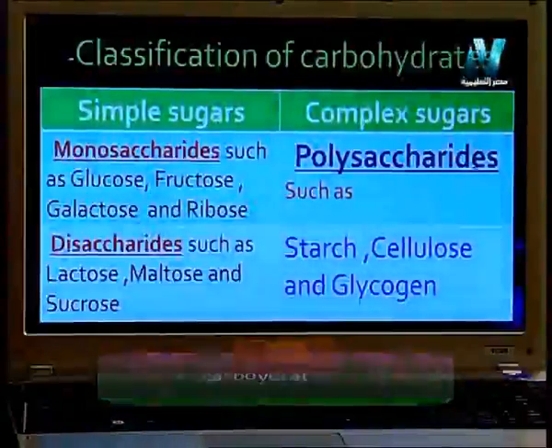Simple sugar has two types, monosaccharides and disaccharides. Monosaccharides means this type of sugar consists of just one molecule of sugar. We have glucose, fructose, galactose, and ribose.